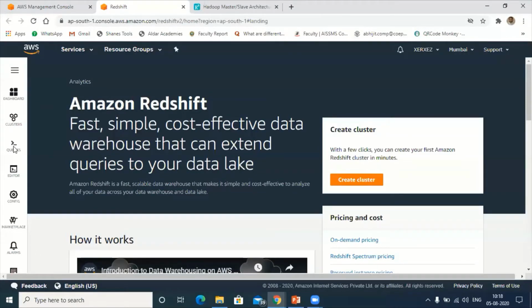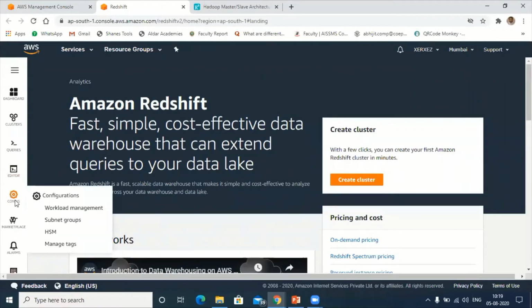Next, most important after creating the clusters, queries. We can create the table, insert the data, and migrate the data from S3 to our Redshift. We can program it, and perform all the query options here. We can even load here. Next comes the editor, the platform where we can write the program. I'll discuss this later. Next, configuration.